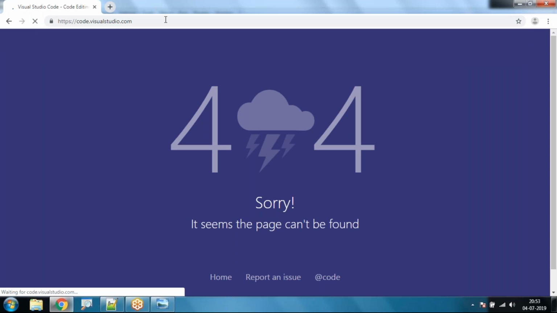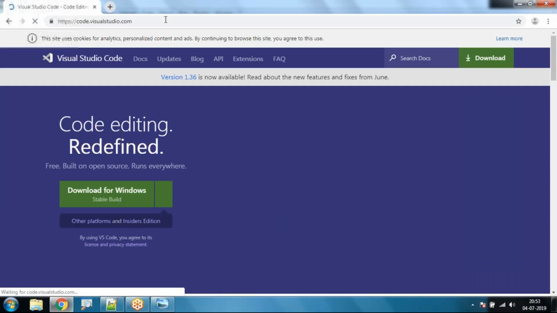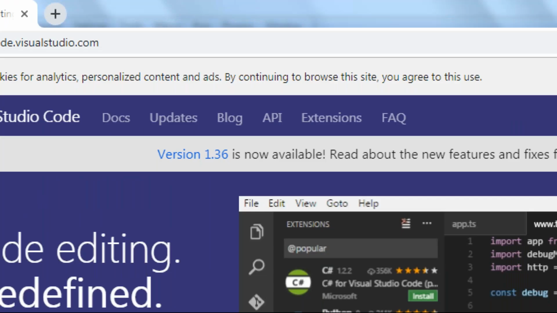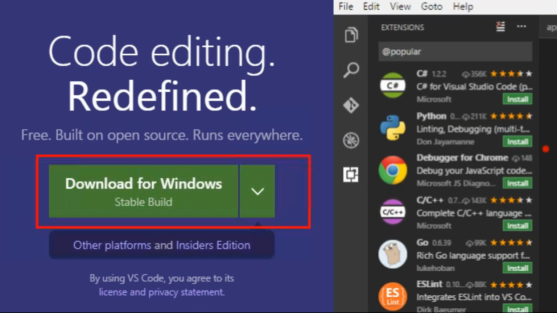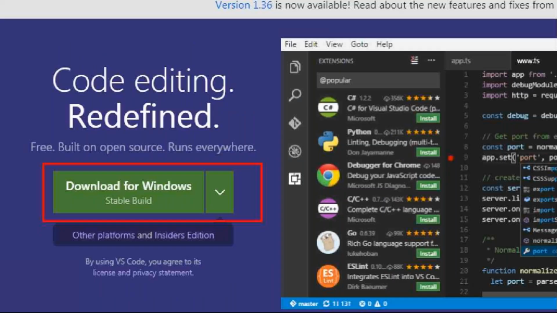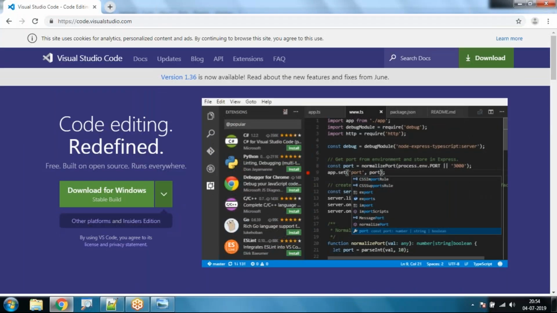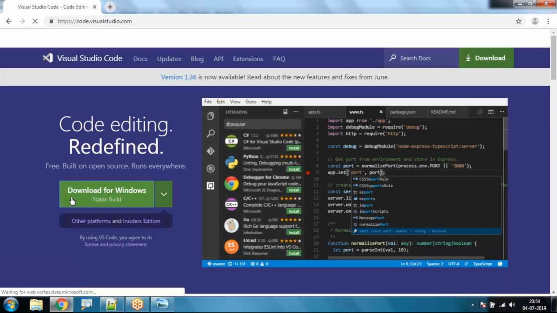So we can see the home page here. It is giving us the option to download for Windows. This website has automatically detected our operating system, which is a Windows 64-bit operating system, and it is asking us to download Visual Studio Code, the integrated development environment. This development environment is the same as NetBeans, Eclipse and Visual Studio, which we use for our Java and .NET applications. So just click on this download button, and the download will start automatically.